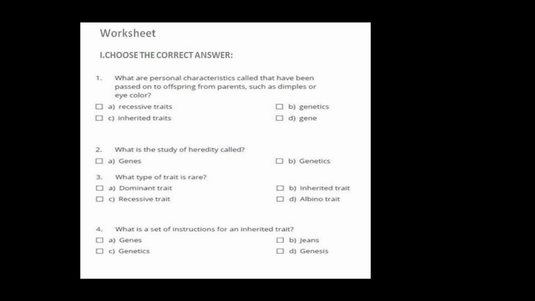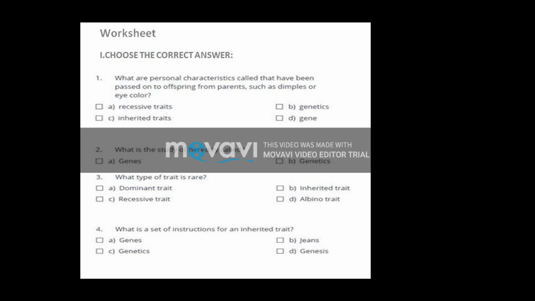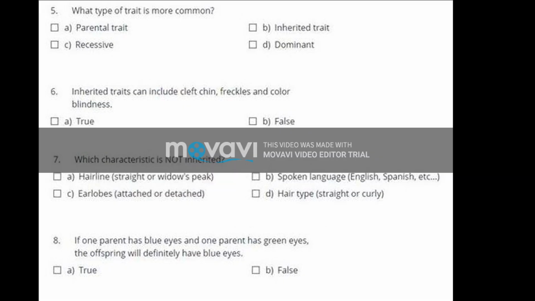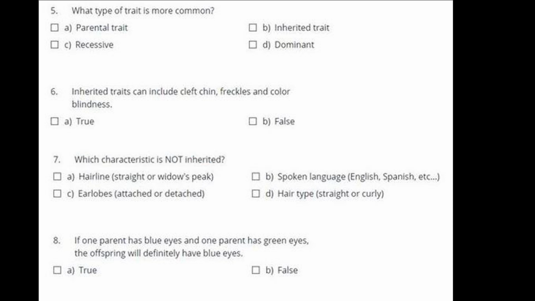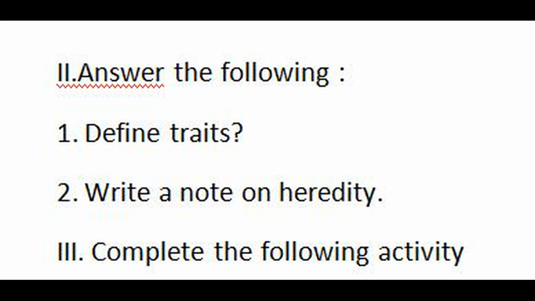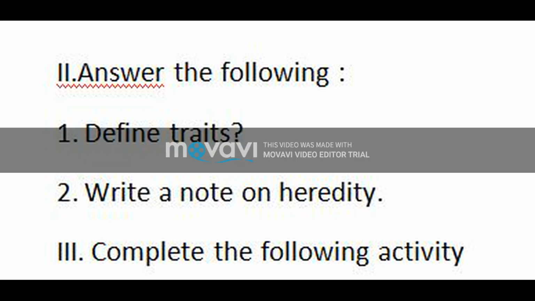Children, now it's time for recalling. How can we recall all the things? Yes, by writing the test. Now you can see the worksheet which is prepared for this lesson. Go through the worksheets and answer those questions in your rough note. Is it clear, children? Good.